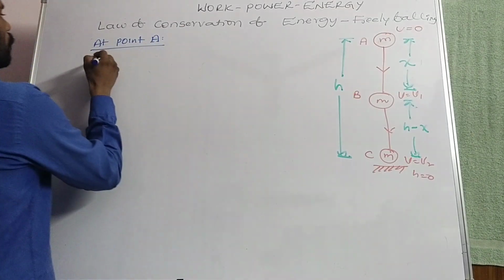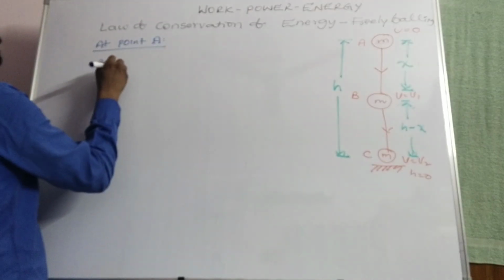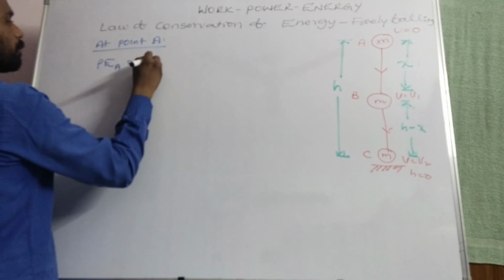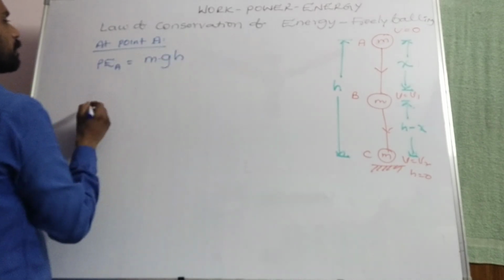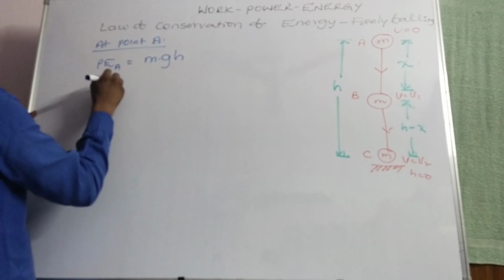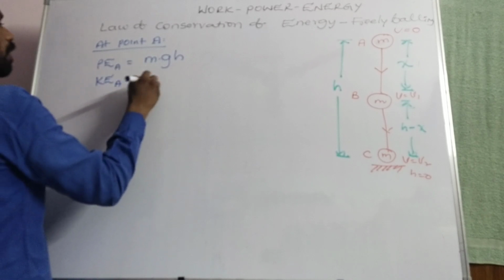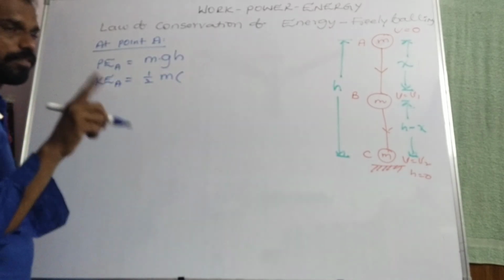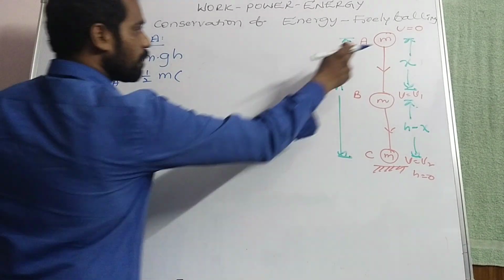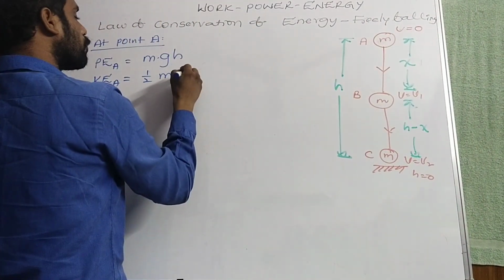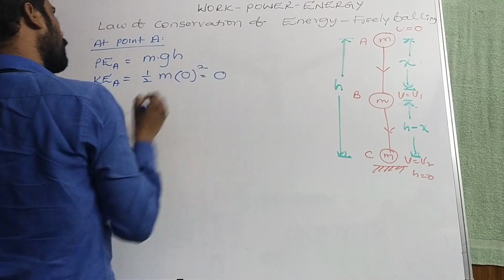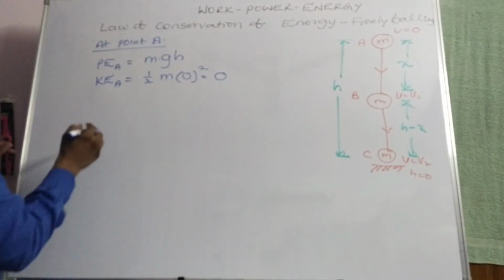At point A, potential energy is equal to m into g into h, that is mgh. Now, what about kinetic energy? Kinetic energy at point A is equal to half m v square. But velocity u is equal to 0, so kinetic energy at point A is equal to 0.